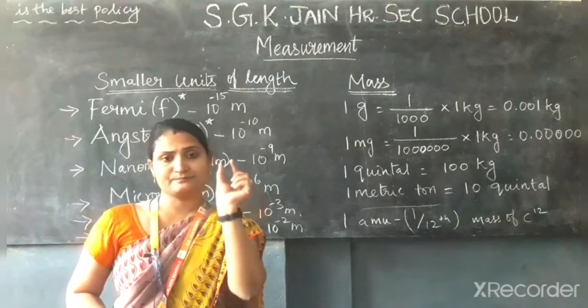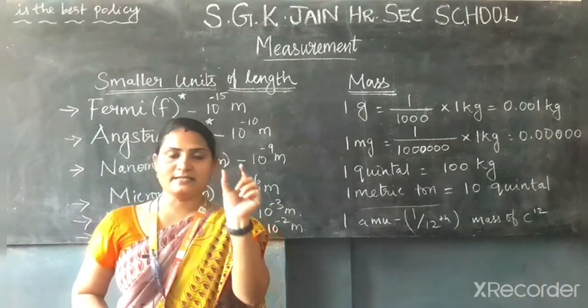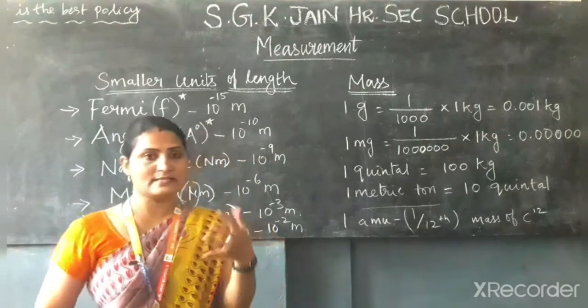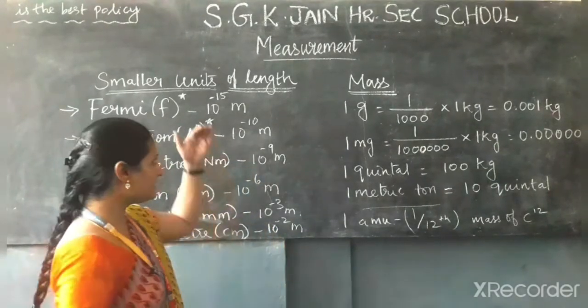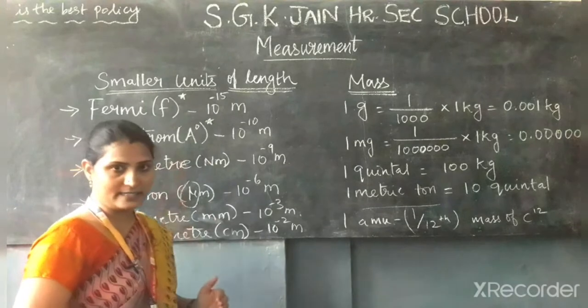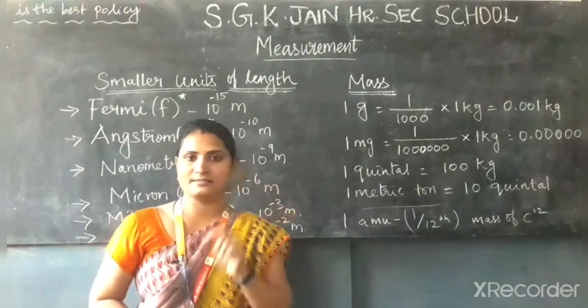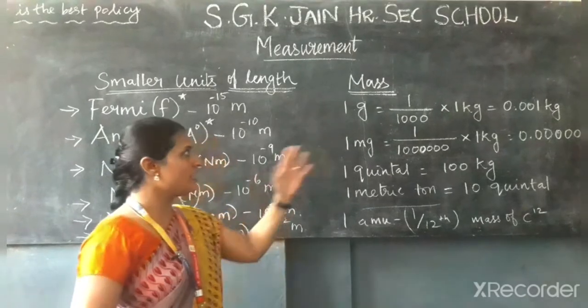Everyone has a ruler in centimeters, a 15 centimeter scale, a 30 centimeter scale. In each centimeter there are 10 units, 10 millimeters. So it is very familiar to us. So these are the physical quantities we use in order to measure very small distances. Now we go for the mass.